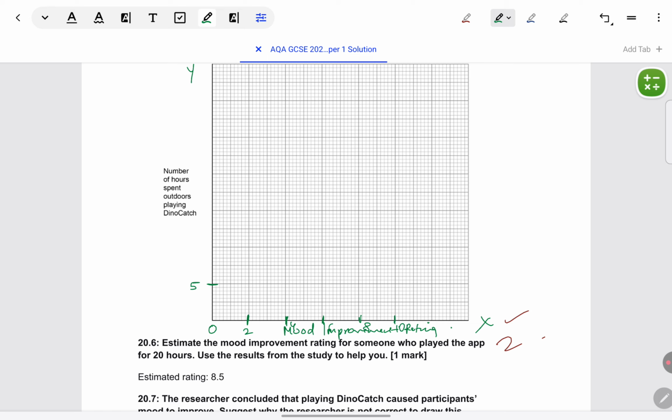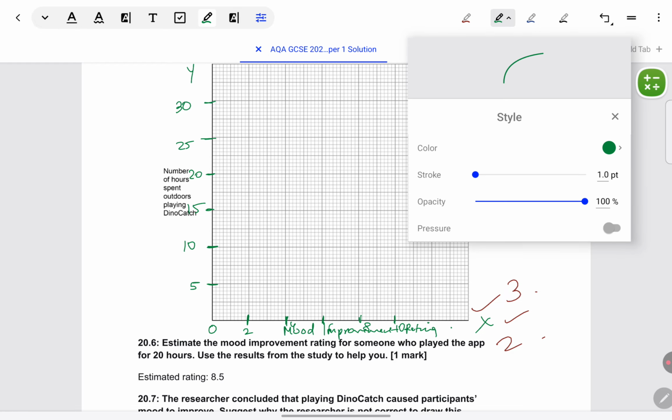Number of hours spent outdoors: 5, 10, 15. Make sure when you're doing it, do it neatly with the scale and all. I hope you're getting the idea from what I'm doing. 25, 30. Okay, because max is 27, so I'll stop at 30. So one more mark here for scaling correctly. And then finally, scatters need to be plotted.